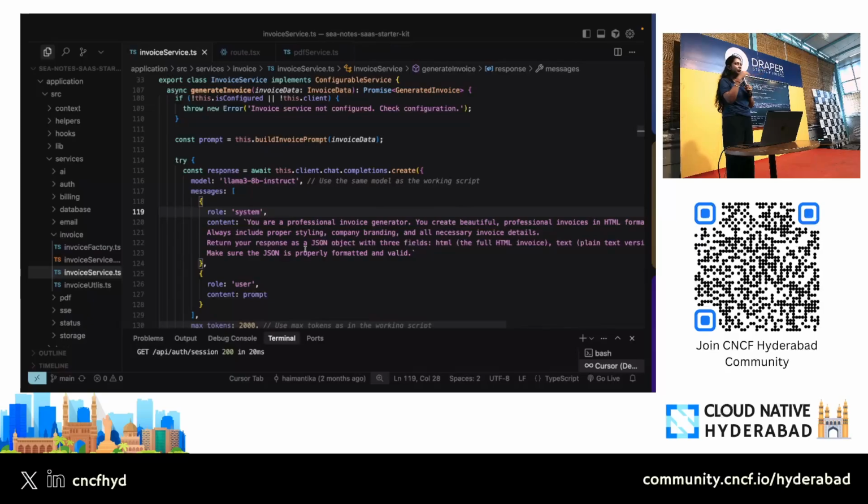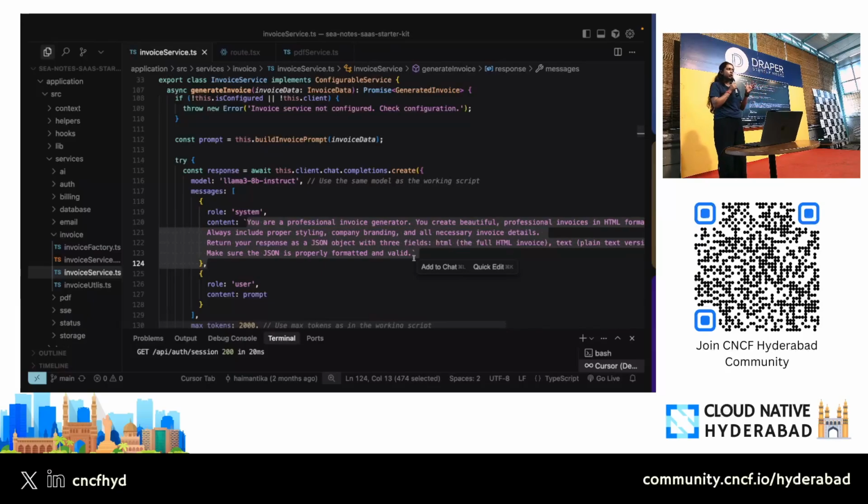We have the endpoint, we have the model, we'll just tell it what to do. And this is where I have put in a prompt. This is where I am telling it that, okay, you are a professional invoice generator. So how many of you know about the term called context engineering? Yeah, a few of you. This is a new term that's coming up.